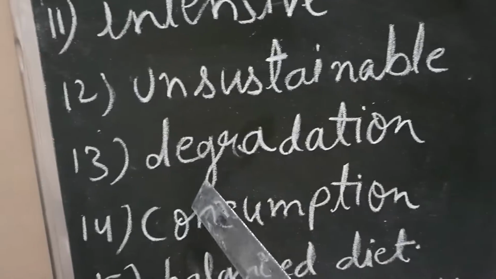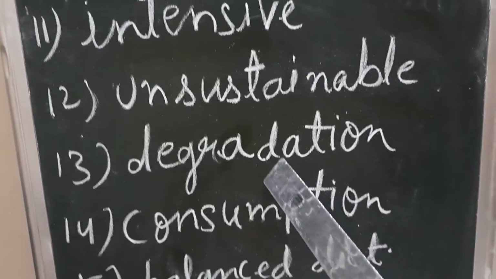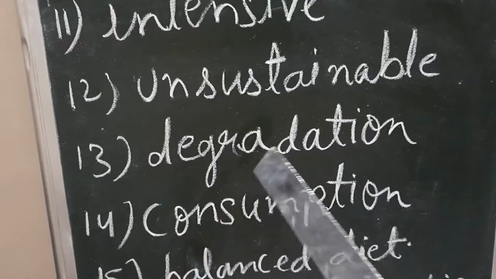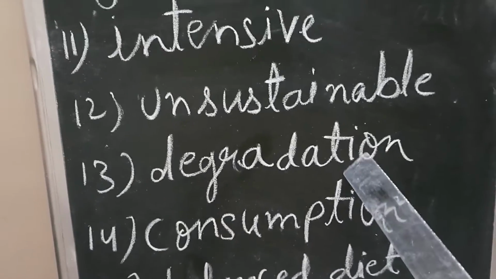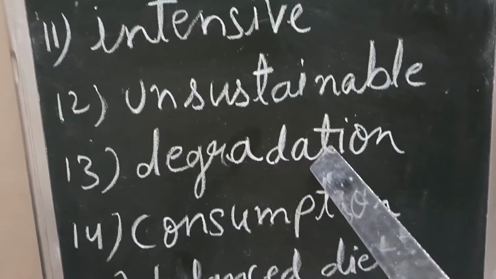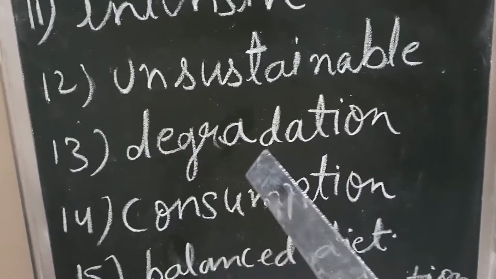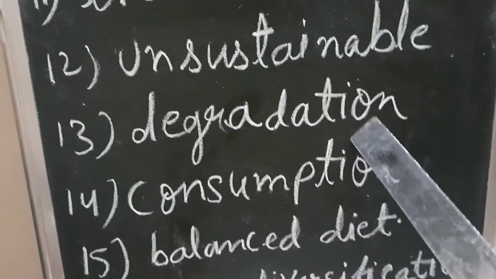Another word is degradation, becoming very bad in quality. Degradation. When we overuse the soil for the production of certain crops, the soil fertility will decline, and this is called degradation of soil.